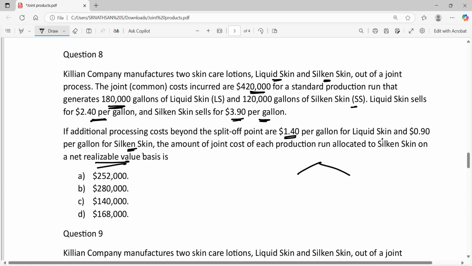So out of the joint process, we are getting 2 products, liquid skin and silicone skin. How many units of liquid skin we are getting? We are getting 1,80,000 gallons of liquid skin and 1,20,000 gallons of silicone skin.